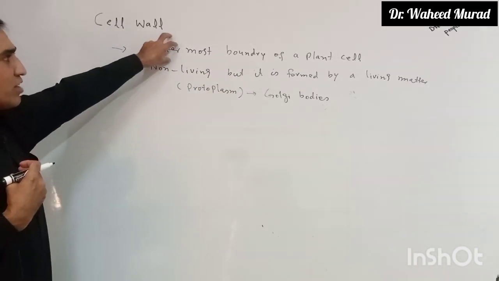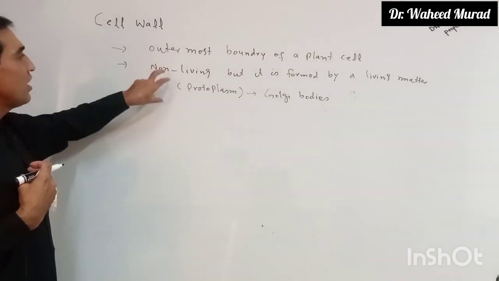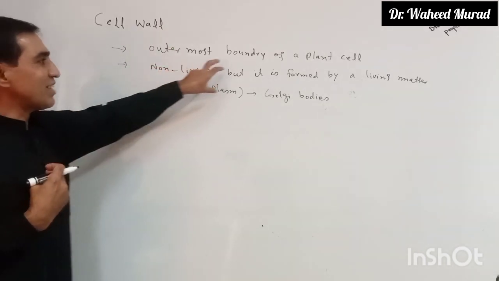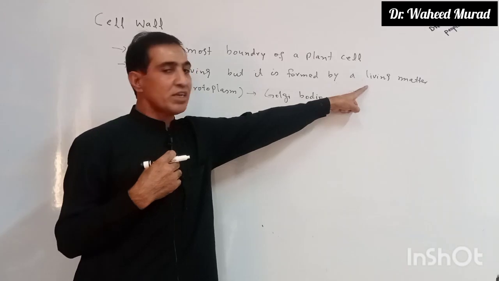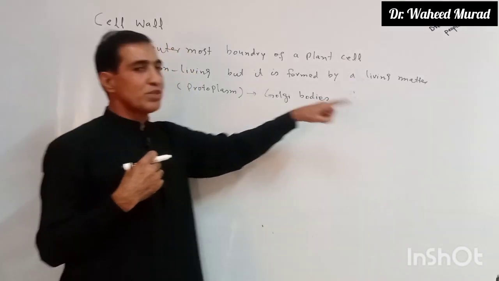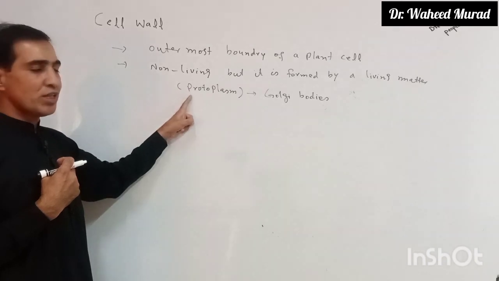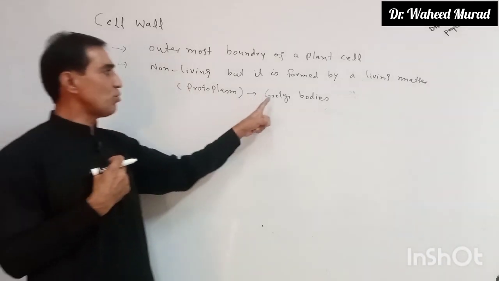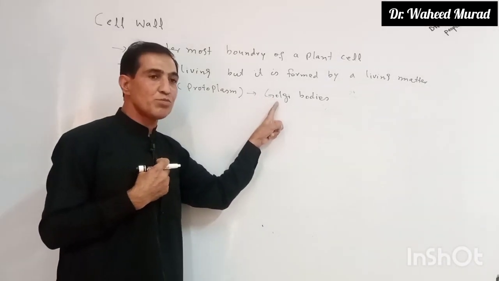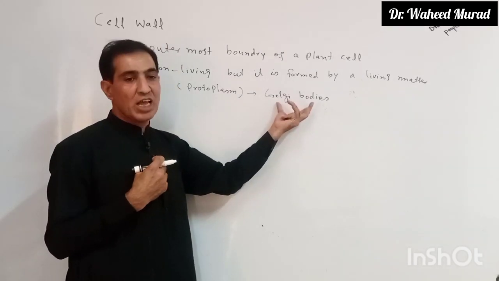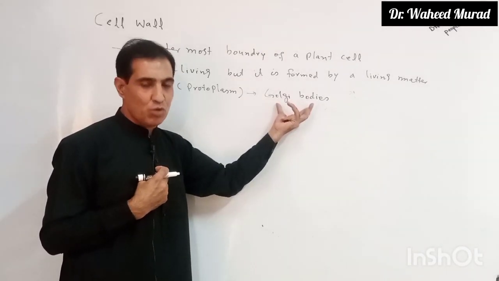Anyhow, cell wall is the outermost boundary of plant cell. It is non-living but secreted by the living matter, and the living matter of the cell is technically known as protoplasm. Which part of the protoplasm is involved in the synthesis of cell wall? That is called Golgi bodies. Golgi bodies help in the synthesis of cell wall.